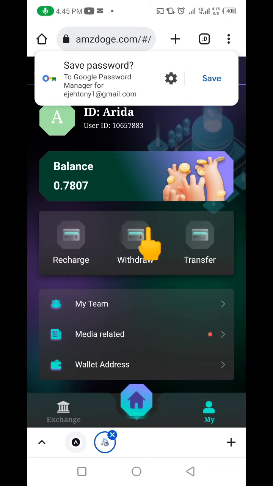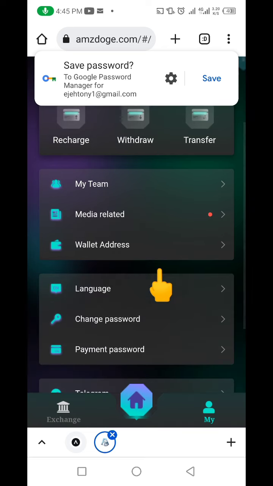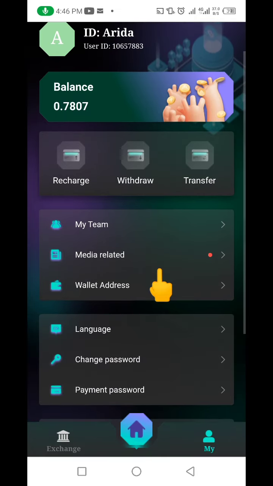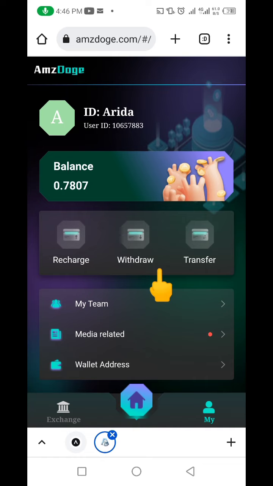As you can see now, the money has actually left my account. The balance I have here now is just 0.7807. Remember, we withdrew 54 USDT. As soon as the money drops in my Binance account, I'm going to show you the money, just for you to confirm that AmzDoge actually pays.